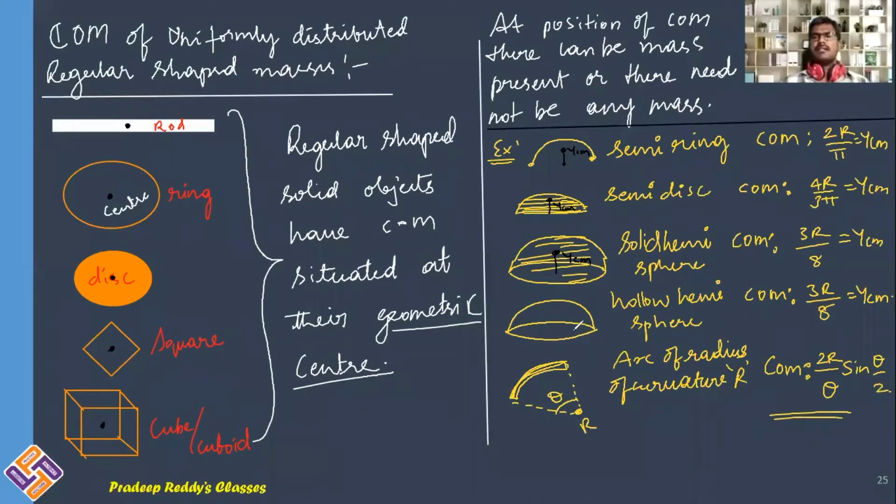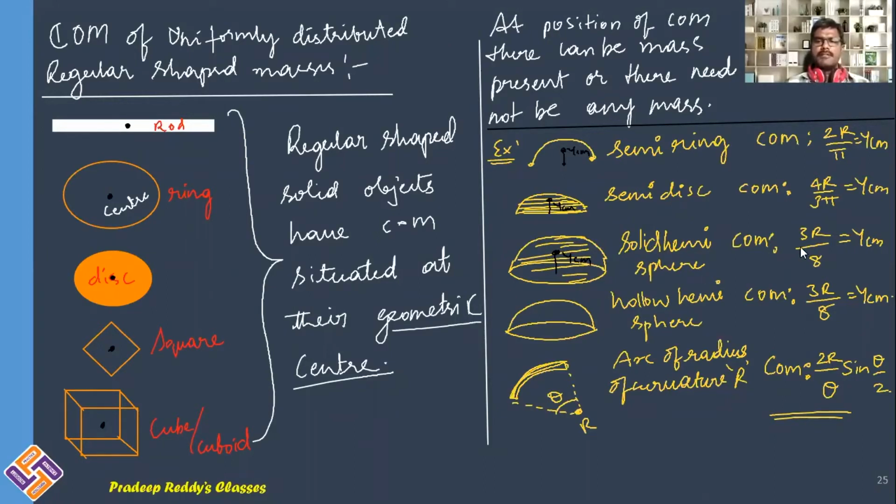Generally we will be using these solid objects in most of the problems. That's the reason why I have discussed the center of mass of different regular as well as half of the regular objects. You need not derive all these, you just remember them. For the semi-ring, the center of mass is 2r by pi, and for the semi-disk, it is 4r by 3 pi, shifted along the y direction.